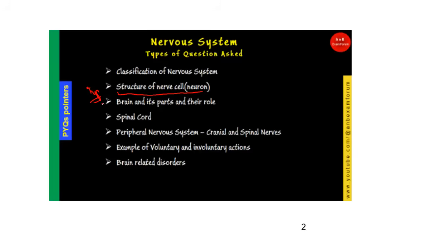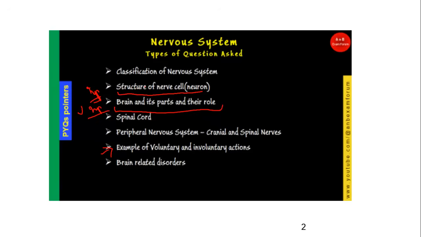Afterwards, again, the very important one, I am marking it, is brain and its part along with their role. The other includes spinal cord and the peripheral nervous system. Afterwards, you should be very well known to the examples of voluntary and involuntary actions. Finally, a few of the disorders related to the brain. Out of this, I will mark brain and its part and their role as one of the important topics, and the second one is the structure of the neuron.